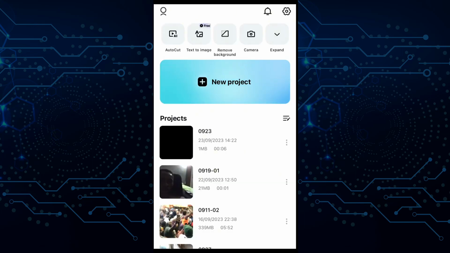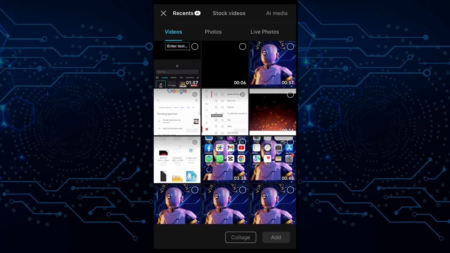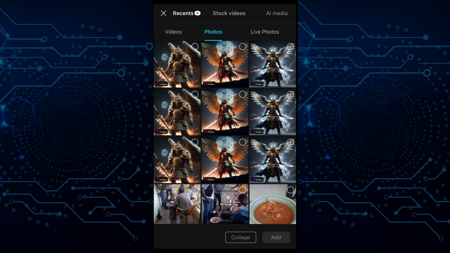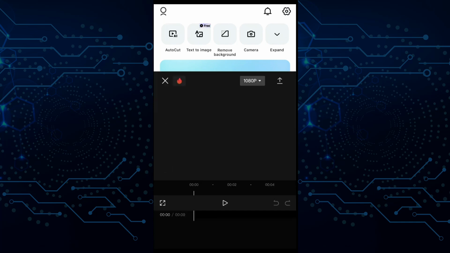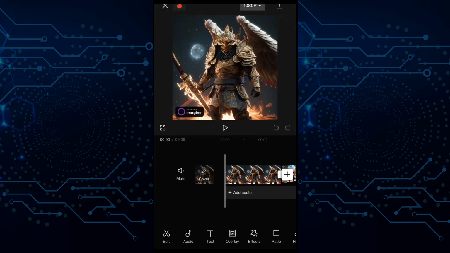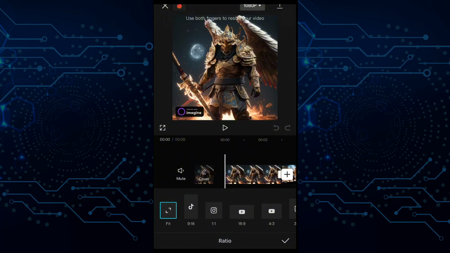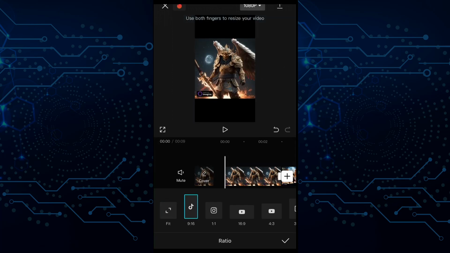The next thing to do is to go back to CapCut and select new project and import your AI generated images, so photos, and then import your images. I'm going to import 3 of them. Okay, so here we are. The next is to go to ratio. You would see it down below, so tap on ratio, and because we are making it into a short video, we're going to select the 9:16 dimension or the ratio. So we select that one.